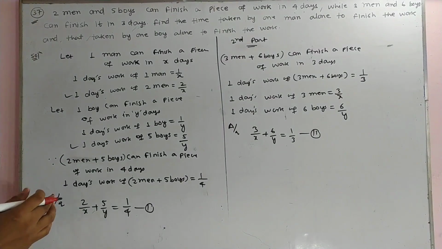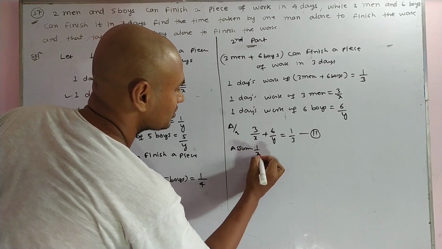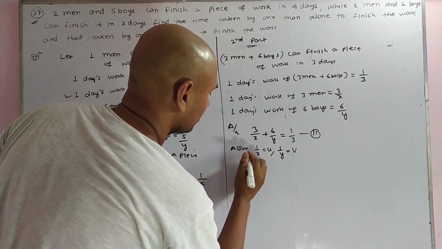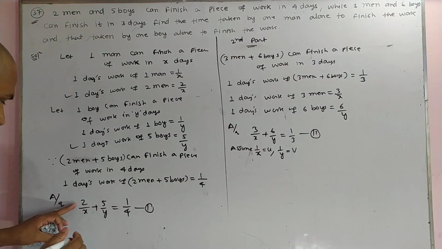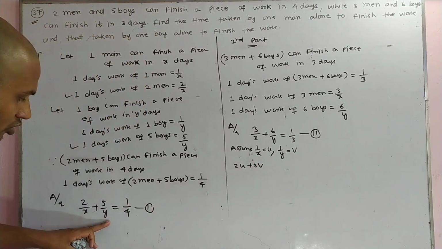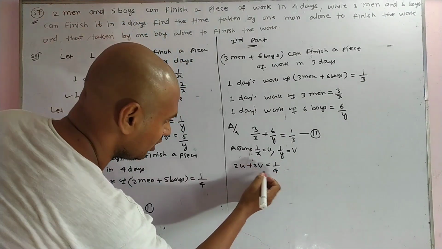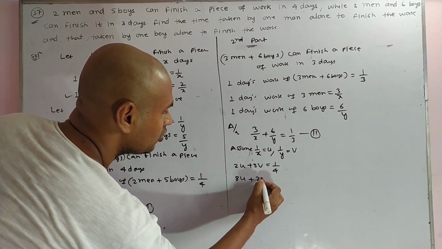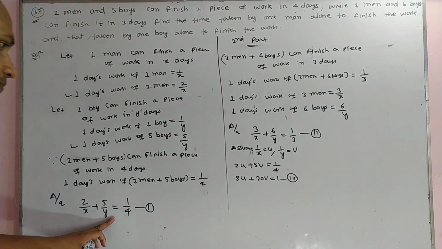So you have to assume here 1 upon x equal to u and 1 upon y equal to v. So you can write 2u plus 5v according to the question equal to 1 upon 4. After multiplying by 4, we get 8u plus 20v equal to 1. This gives equation number 3.